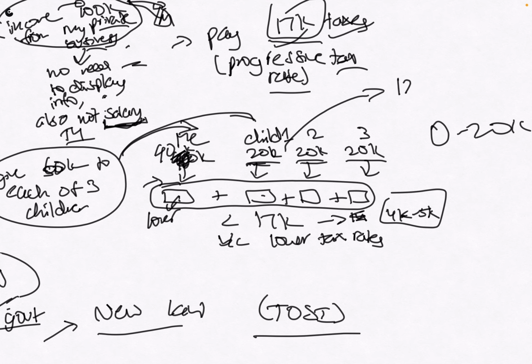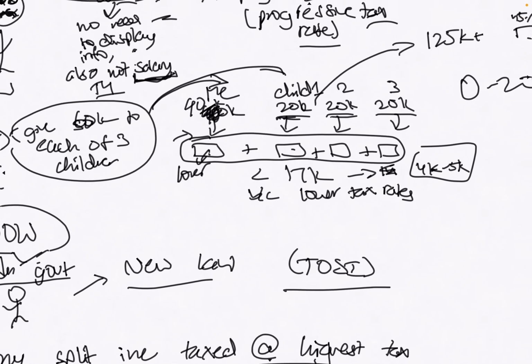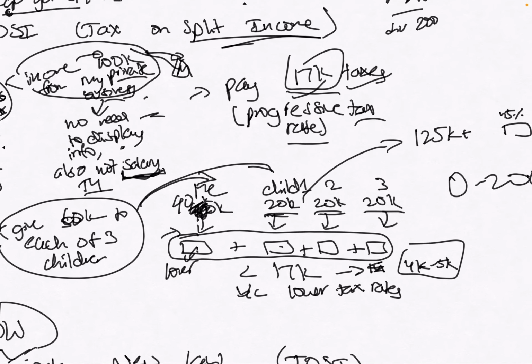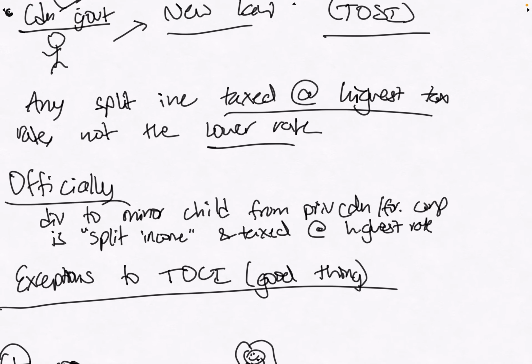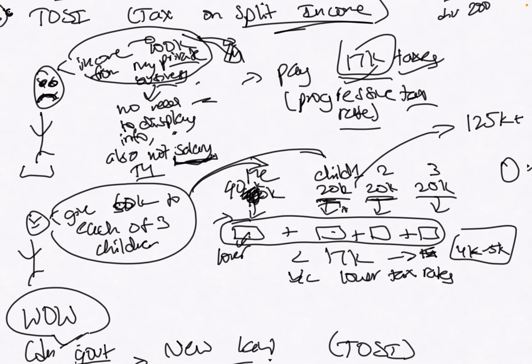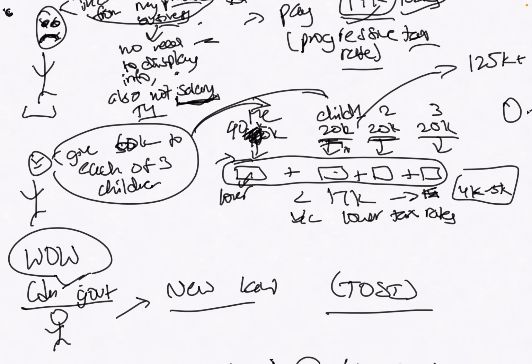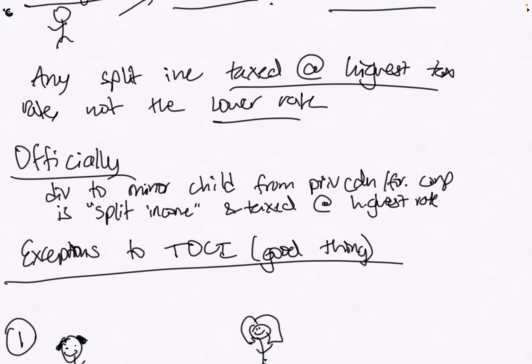If I'm making 125K and above, my income tax rate would be like 45%, whatever. I don't really know if that's the number, but that is how much tax I'd have to pay. So I can't really gain from paying these 20K at lower tax brackets. That gets rid of the entire incentive for you to split your income.